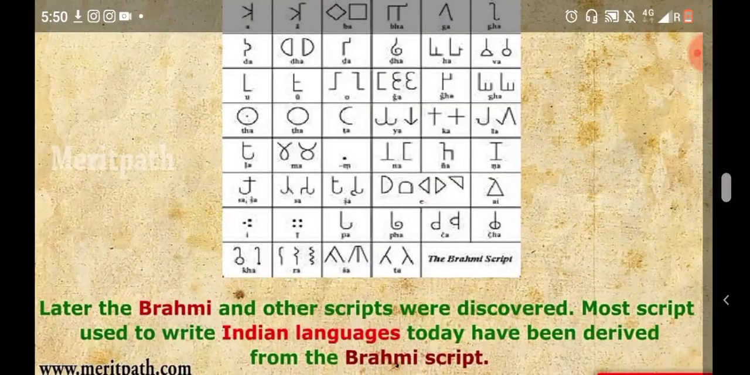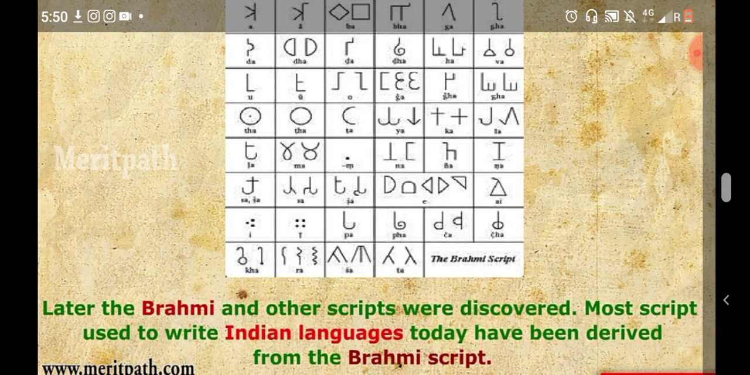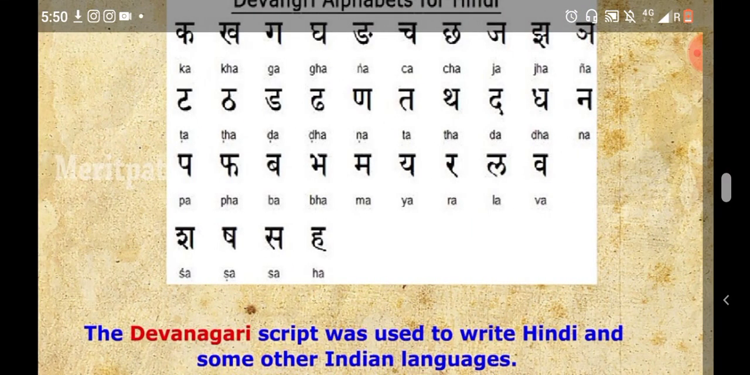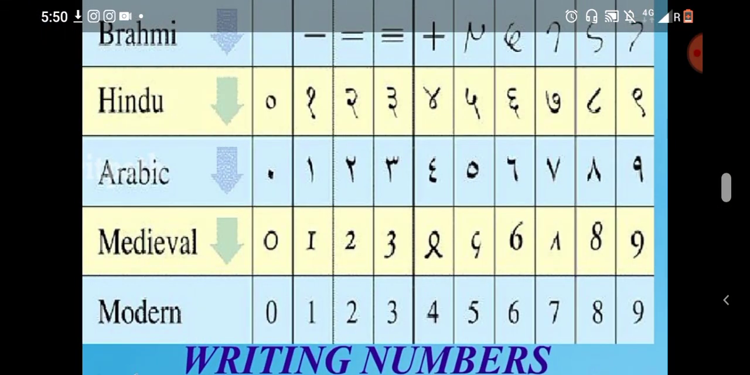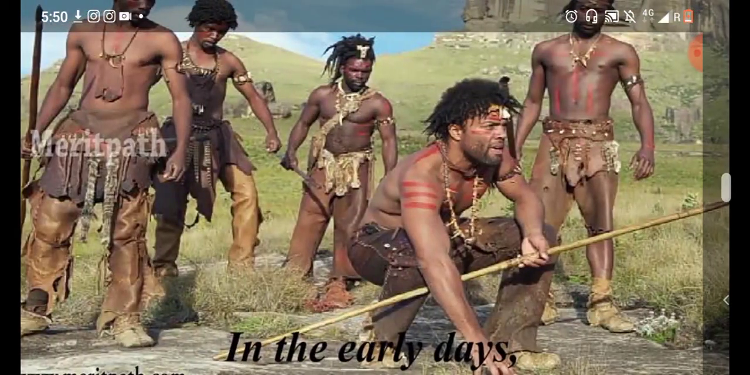Okay, so later the Brahmi and other scripts were discovered, and most scripts used to write Indian languages today have been derived from the Brahmi script. The Devanagari script was used to write Hindi and some other Indian languages. Here you can see Brahmi, Hindi, Arabic, medieval, modern. So these are some types of symbols for writing the numbers.